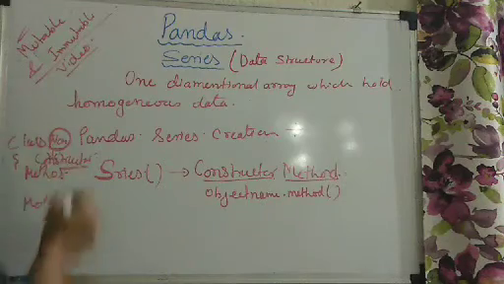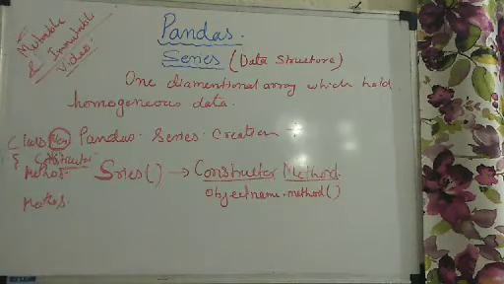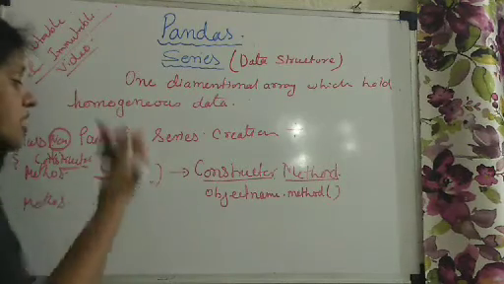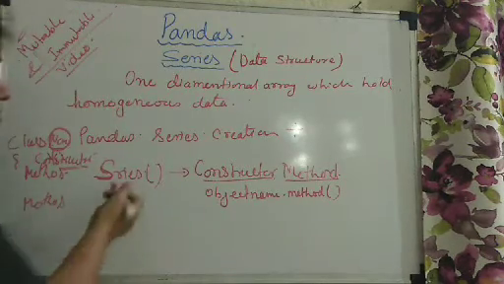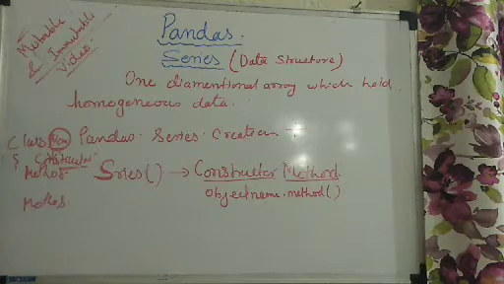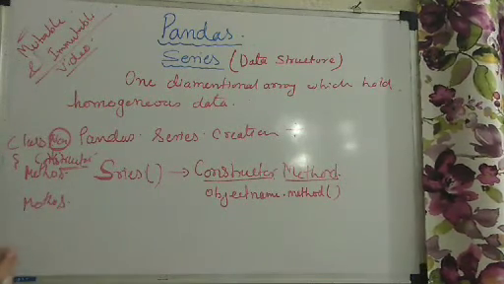That's why it is called the constructor method, and it has some features, so we will talk about it later. Just know that this is a constructor method. The name will start with a capital letter, and the rest of the letters of that word will be in small. Okay, so let us see what is the syntax of this Series.